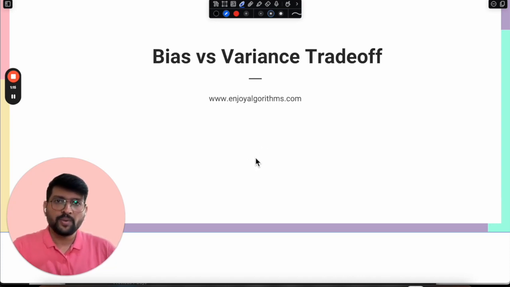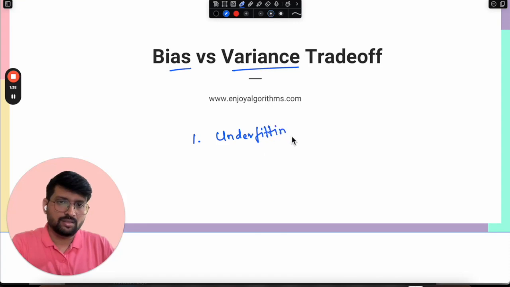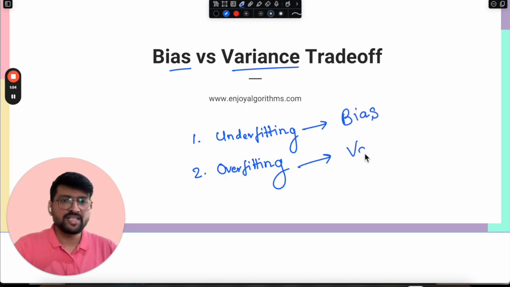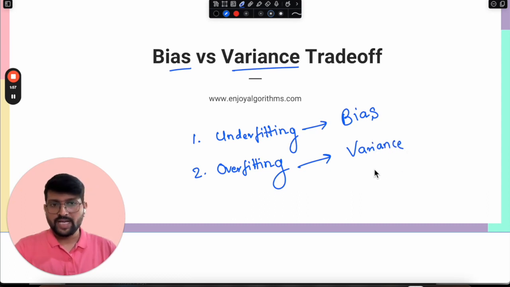Okay. So before going any further, let's first understand these two terms. One is bias and one is variance. And before understanding these two terminologies, we have two additional terminologies. One is underfitting, and the second is overfitting. Now, underfitting has a direct relation with bias, and overfitting has a direct relation with variance. So that's why we will first understand these topics in greater detail.